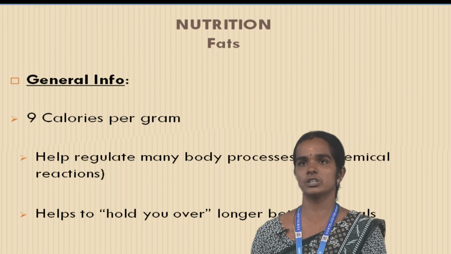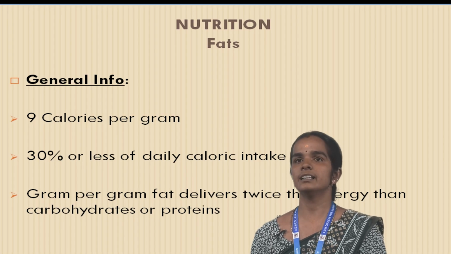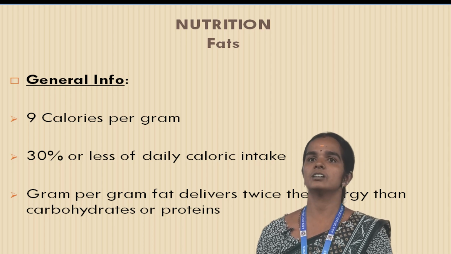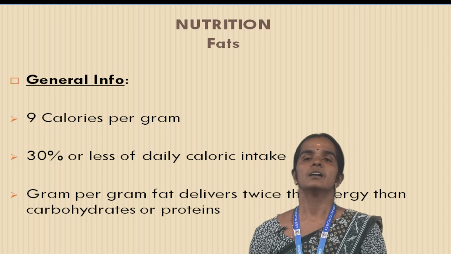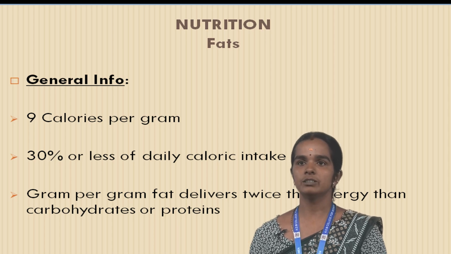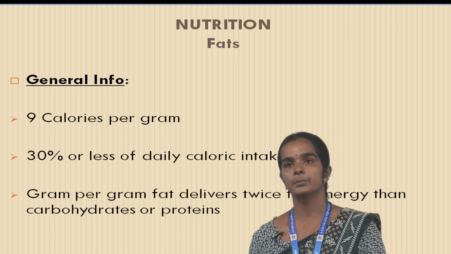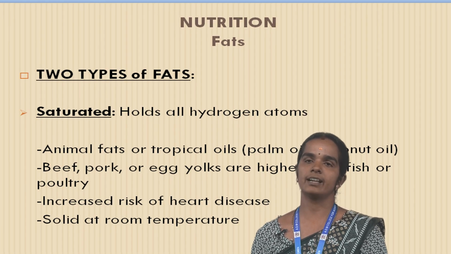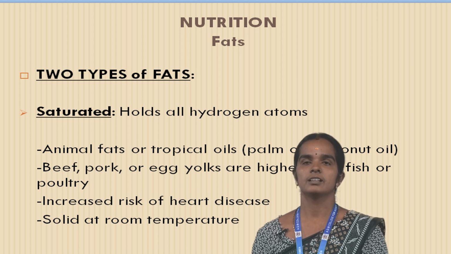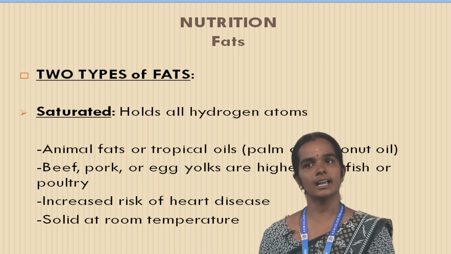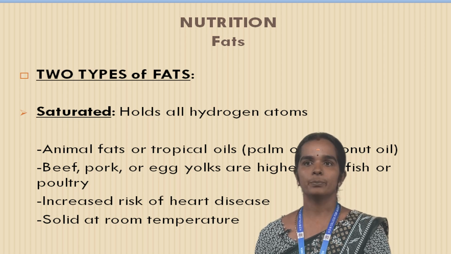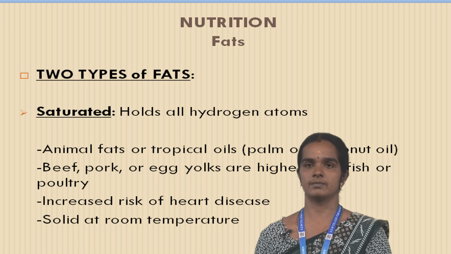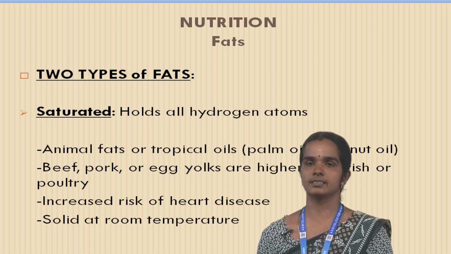This is the third essential nutrient, fat. This is the general information of fat. It contains 9 calories per gram, and should be 30% or less of daily caloric intake. Gram for gram, fat delivers twice the energy of carbohydrate or protein. It contains 2 important types, saturated fat and unsaturated fats. Saturated fats hold all their hydrogen atoms. Animal fats, tropical oils, beef, egg yolk and others are higher than fish. Increased risk of heart disease.